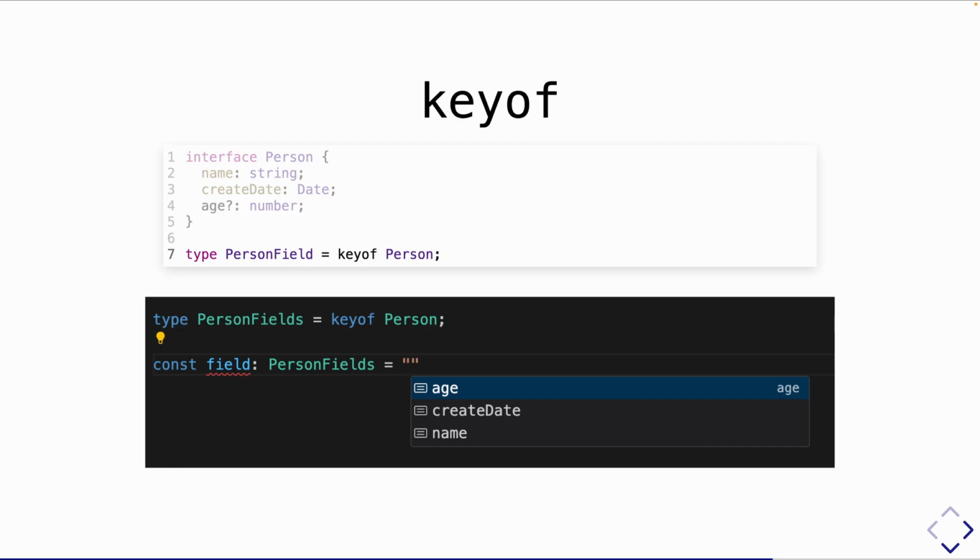It's a lot easier to look at code and see this. So I have type PersonFields equals keyof Person. The names of the properties on person are name, create date, and age. You can see that when I use autocomplete here, the autocomplete suggestions for the string values that are available to assign to this variable are age, createDate, and name. Likewise, if I were to add more properties, remove properties, rename properties, that would also change the options that are available here.